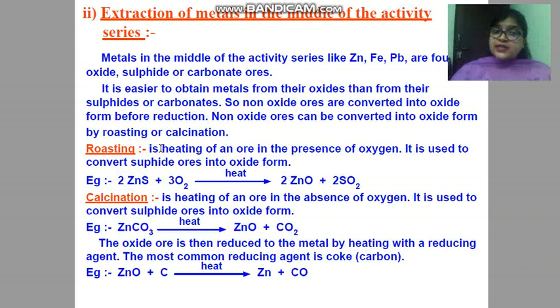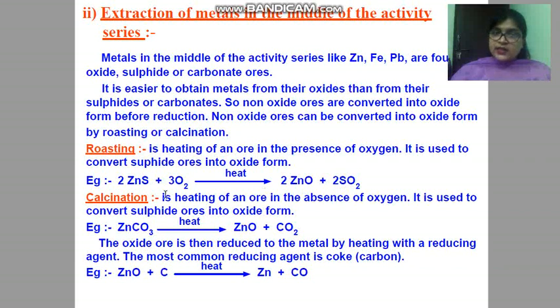See, roasting is heating of ore in presence of oxygen. Here we have taken zinc blende, which is an ore of zinc. ZnS, zinc sulfide, is also called zinc blende. When it is heated in presence of oxygen, it will get converted into zinc oxide with release of sulfur dioxide gas.